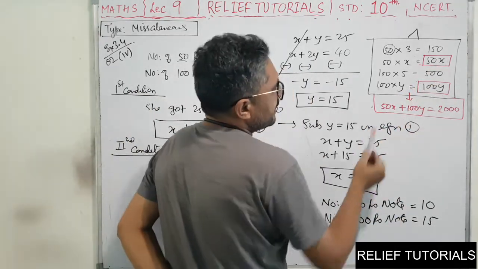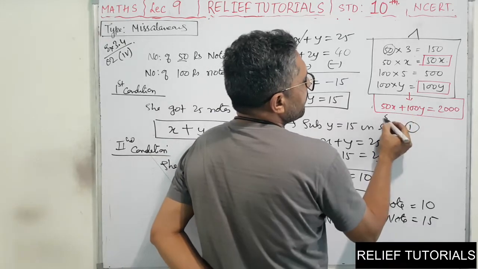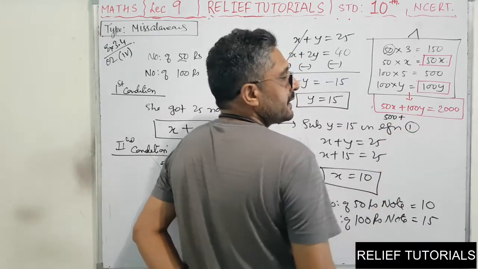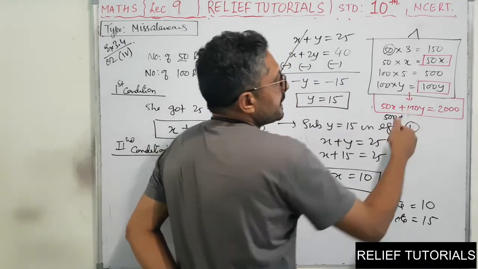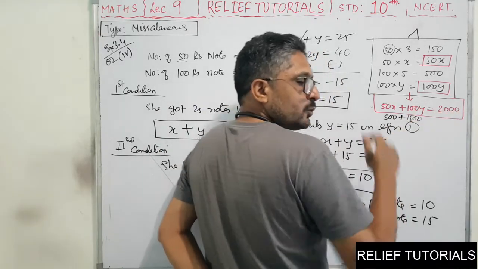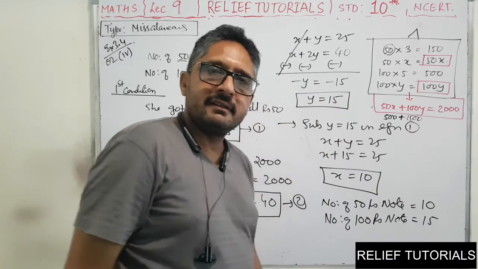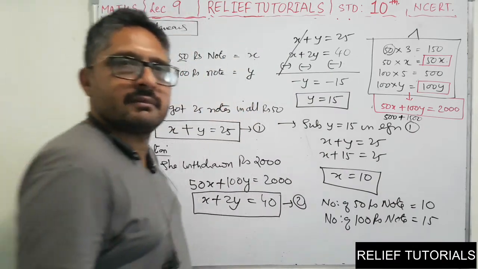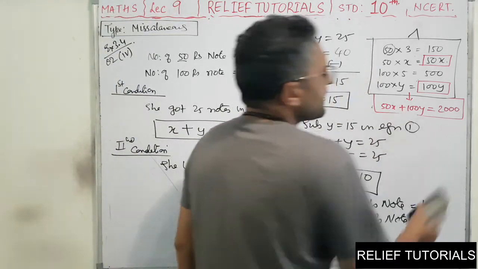Now you see, friends, I told you 50 into X. X is how much? 10. So 50 into 10, what will you get here? 500. 100 into Y, Y is 15. So 100 into 15, you will get 1500. 500 plus 1500 is equal to 2000. Got it? So we have verified our problem. Clear? So nothing, quite simple.